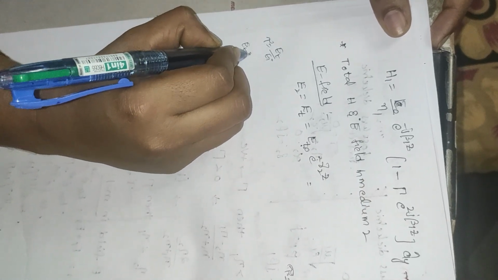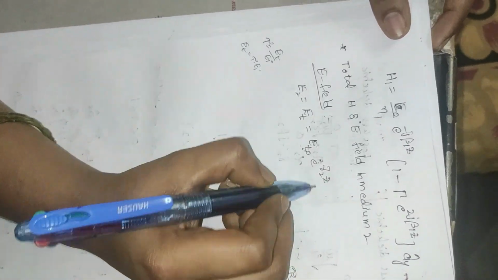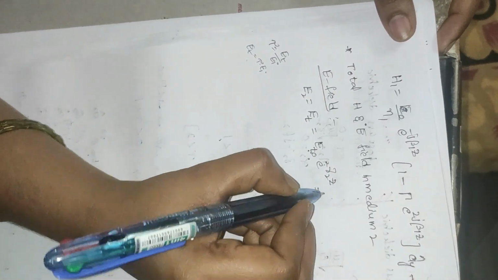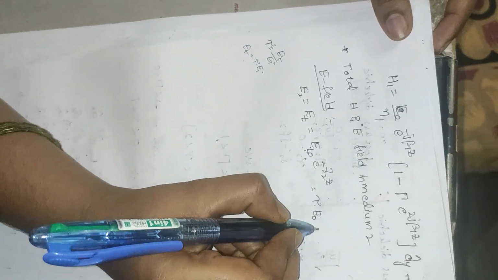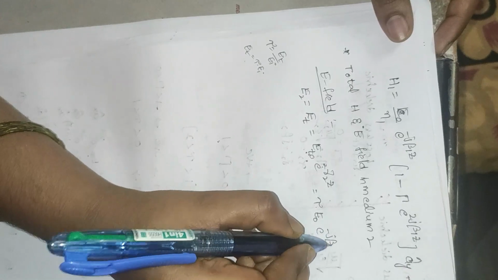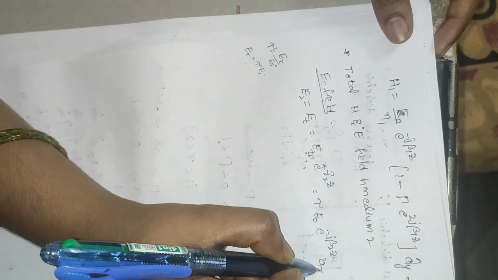From this, ET is equal to tau into EI. So I am replacing this as tau into EI naught, written as tau E naught e power minus j beta 2 z.